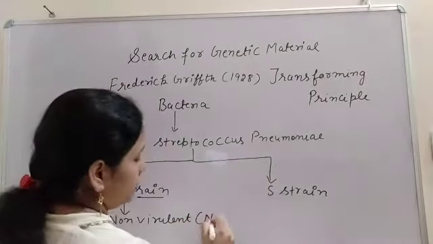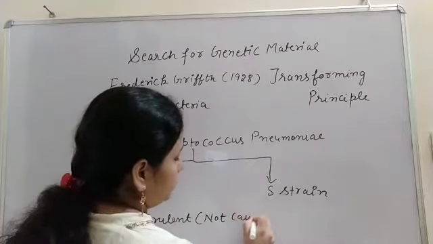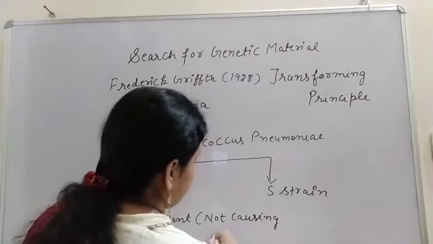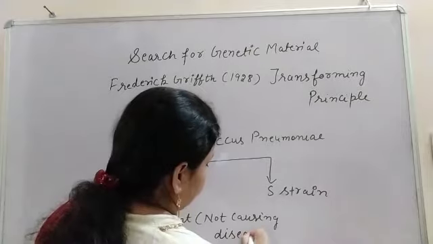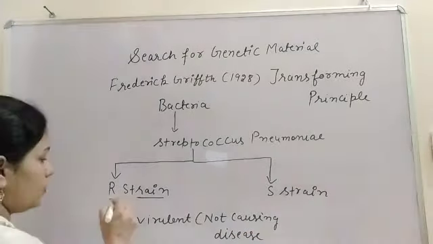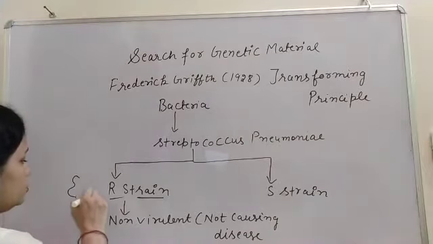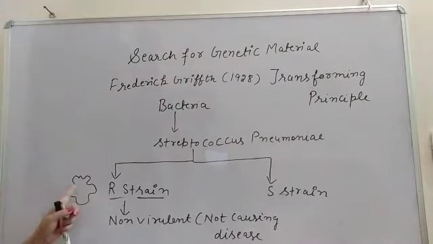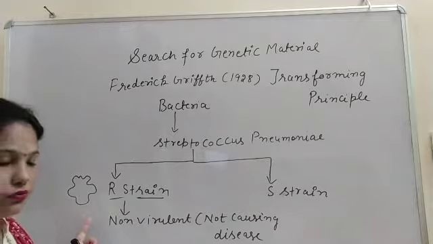Non-virulent means not causing disease, and it produces a rough colony, meaning its structure is rough.